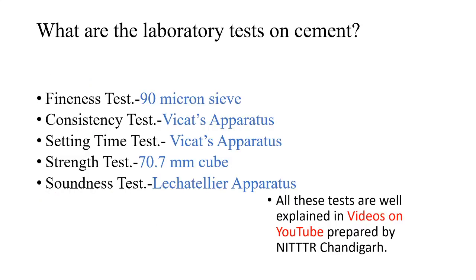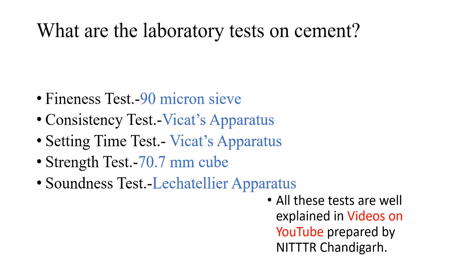Then the tests on cement in laboratory. Fineness test. It is carried out on 90 micron sieve. Consistency test. It is performed on Vicat's apparatus. Setting time test. Initial setting time as well as final setting time test. It is also performed on Vicat apparatus.